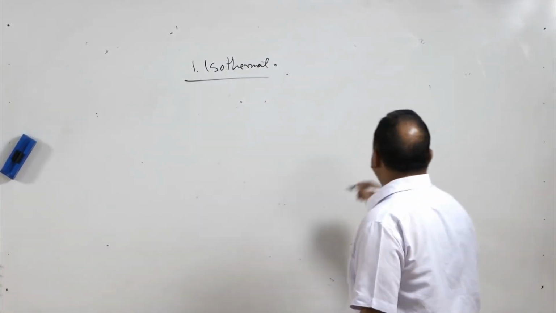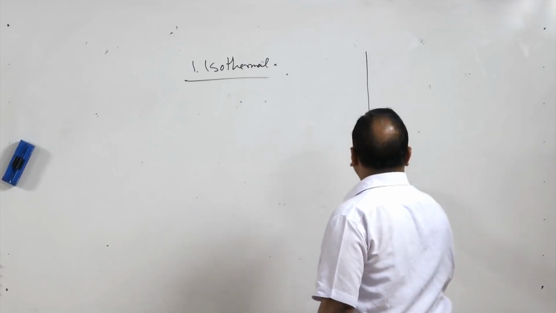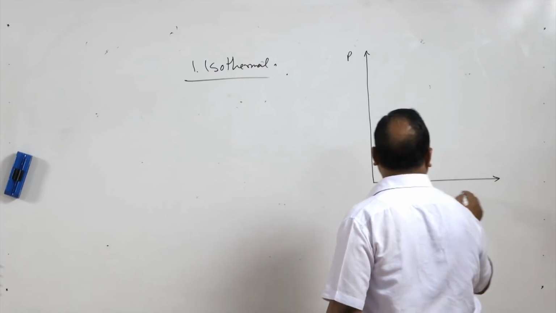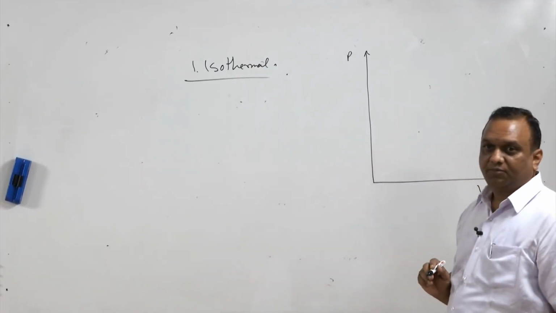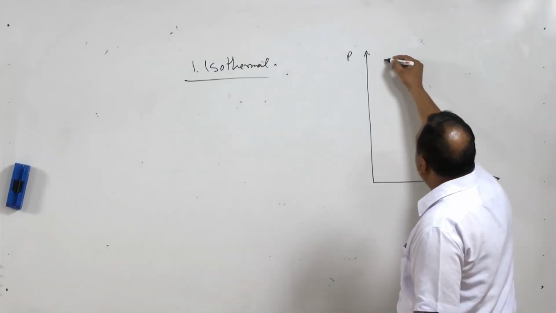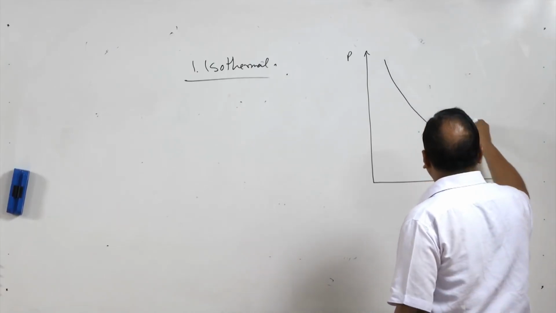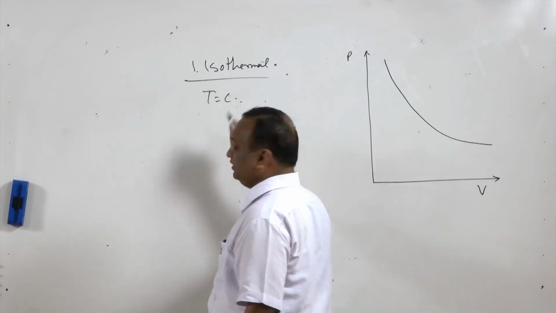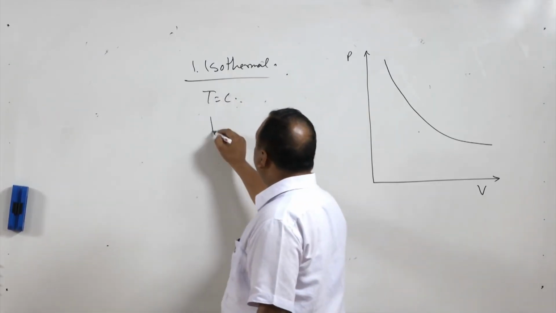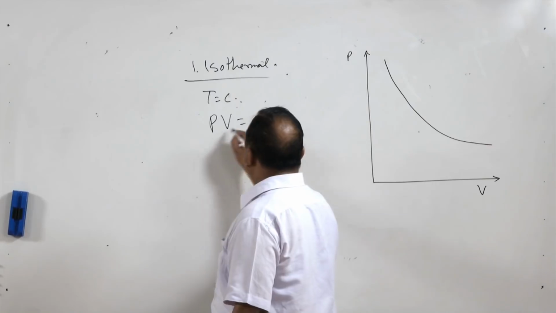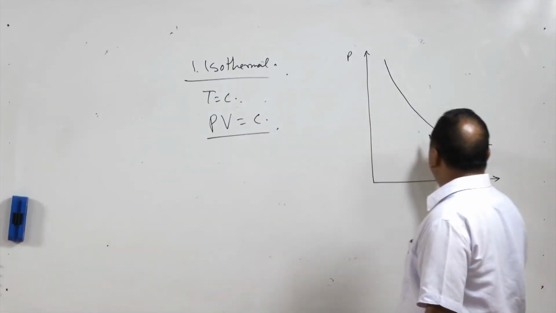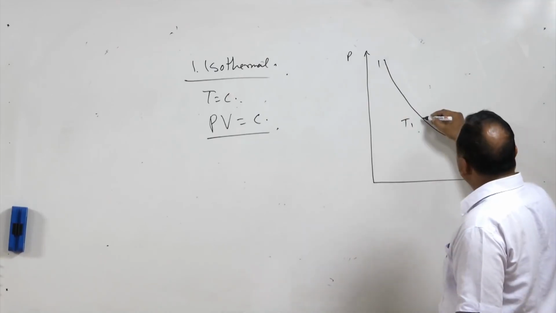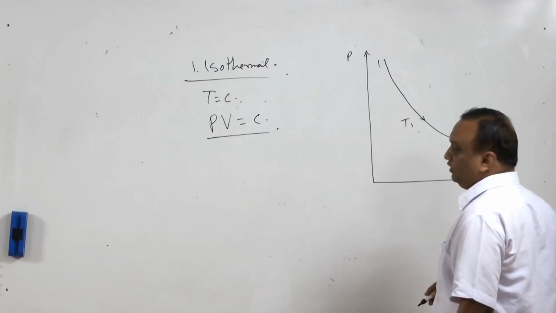Isothermal process, as is clear from the name itself, if we take it on a PV diagram, pressure-volume diagram, will be depicted by a curve like this. In an isothermal process, the temperature remains constant and the product of pressure and volume is a constant. So at a constant temperature T1, from state 1 to state 2, an isothermal process will follow a line like this.